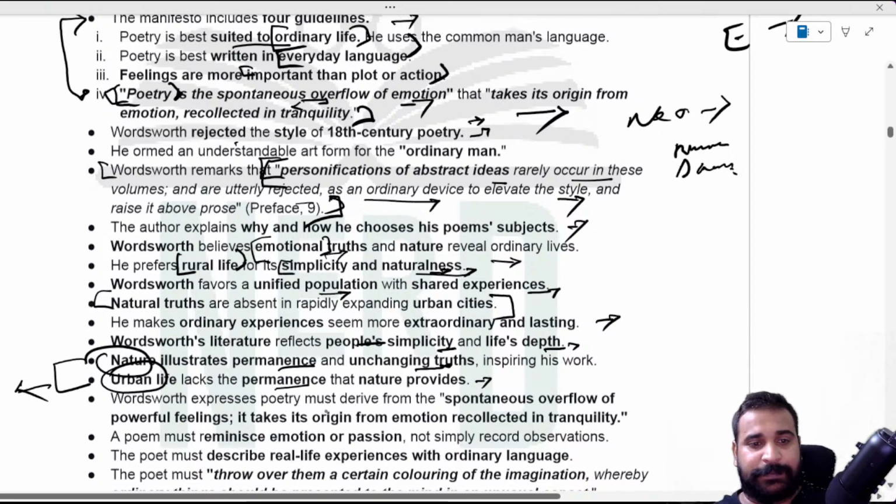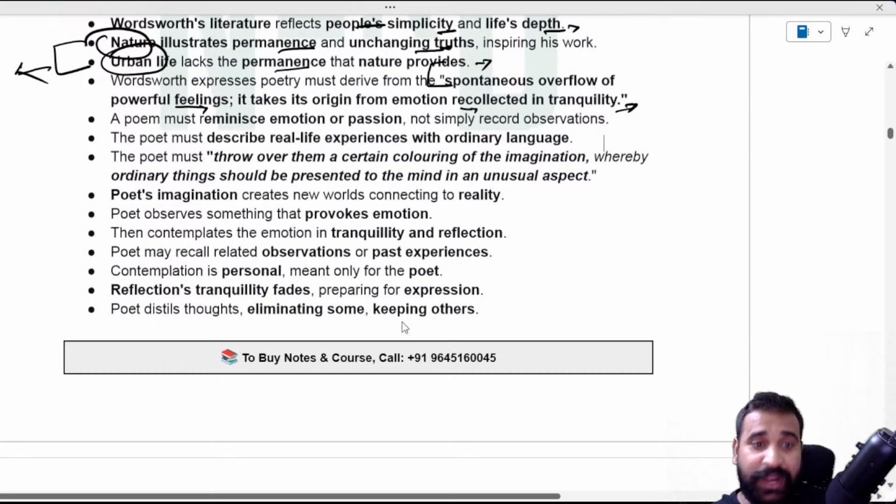And Wordsworth expresses that poetry must derive from the spontaneous overflow of powerful feeling. It takes its origin from emotions recollected in tranquility. The same thing that I explained, right? The poem in the park. Okay, a poet, according to him, must describe real life experience with ordinary language. So it's the first manifesto, right?